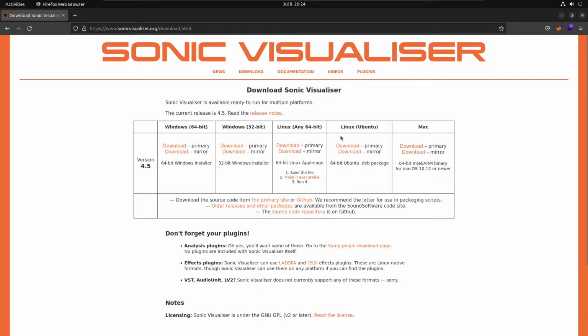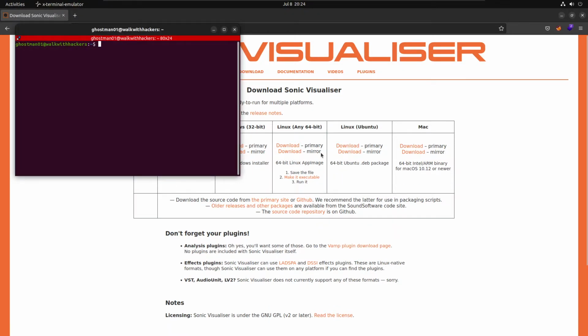We have to download this. If we are using Linux, download it as the primary. And when you download it, just use the command sudo dpkg -i and your file name, like Sonic Visualizer .deb.